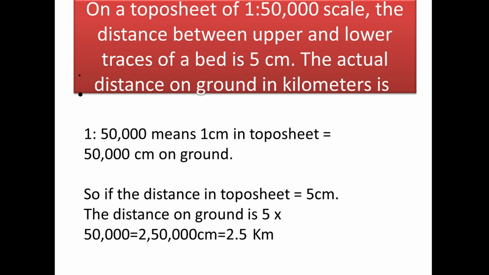Okay. Now mark here the distance on ground is asked in kilometers. So we have to convert it in kilometers at last. So see, 1:50,000 means 1 centimeter on the topo sheet equals 50,000 centimeter on the ground. Okay. So if the distance on the topo sheet is 5 centimeter, then on the ground the distance will be 5 into 50,000, that is 2.5 kilometers. Okay. So the answer will be 2.5. Here the key is to convert the centimeter into kilometer at the last. So make sure that you read the question properly before answering.